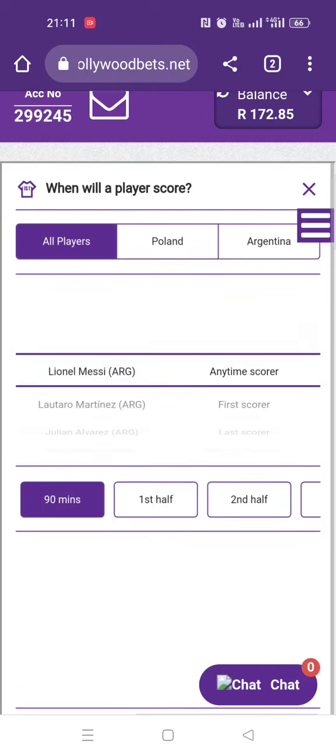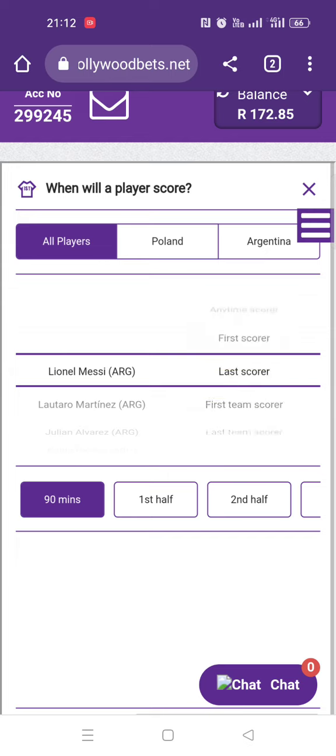You can choose Lionel Messi at any time, or Messi to score first, or Messi to score last, or first scorer, first team scorer, last team scorer. You understand? Last team scorer and last scorer are quite different.